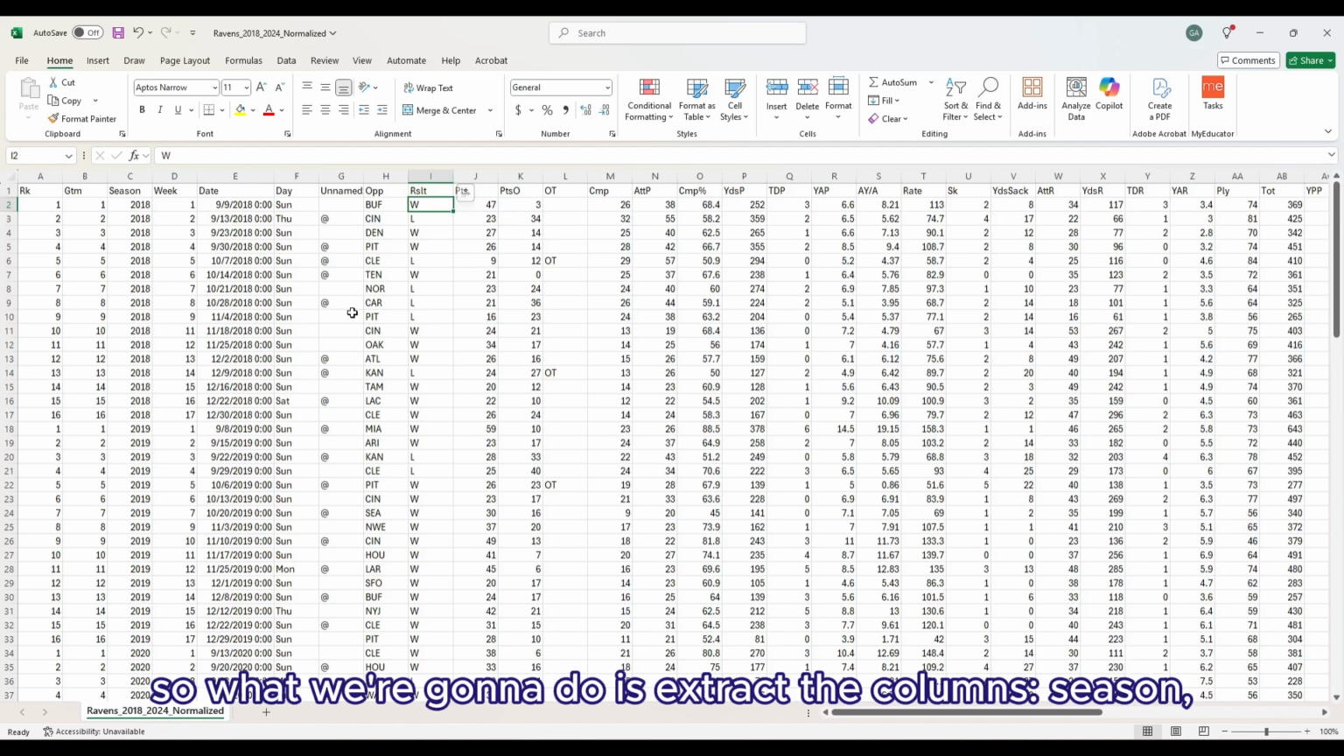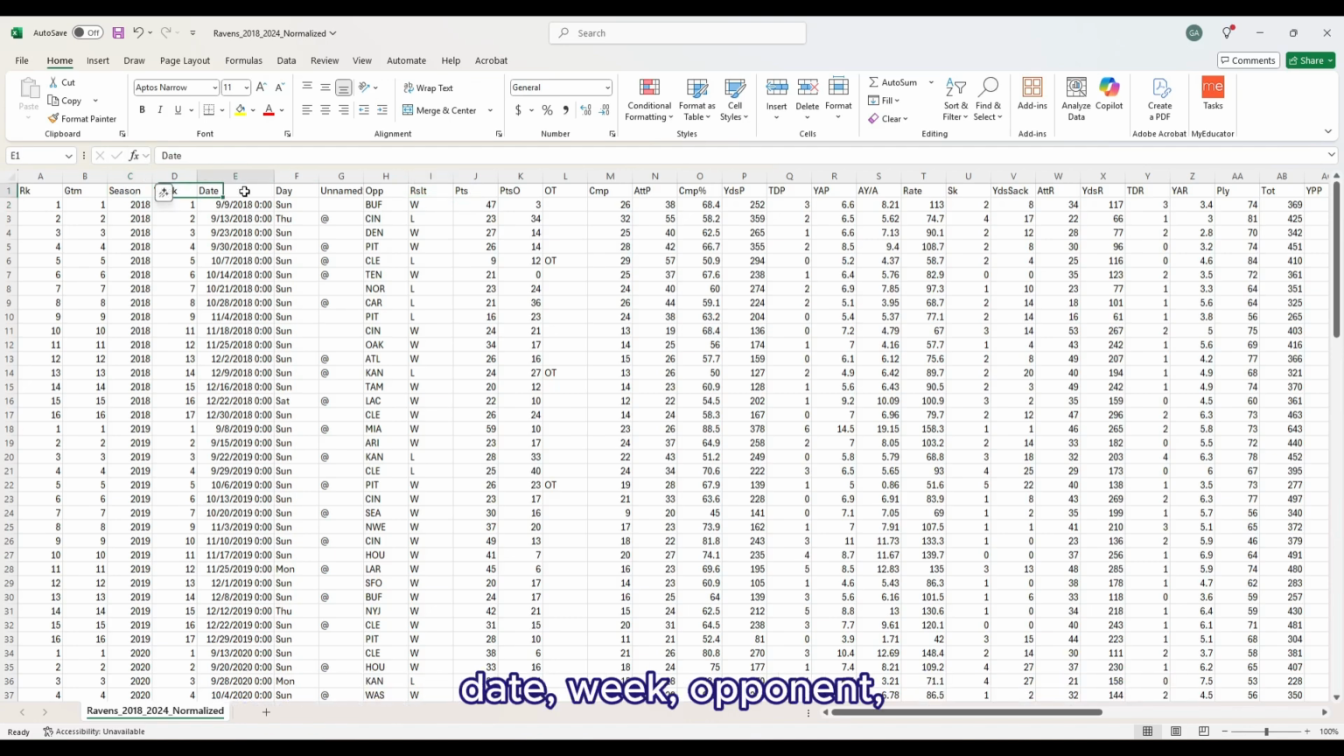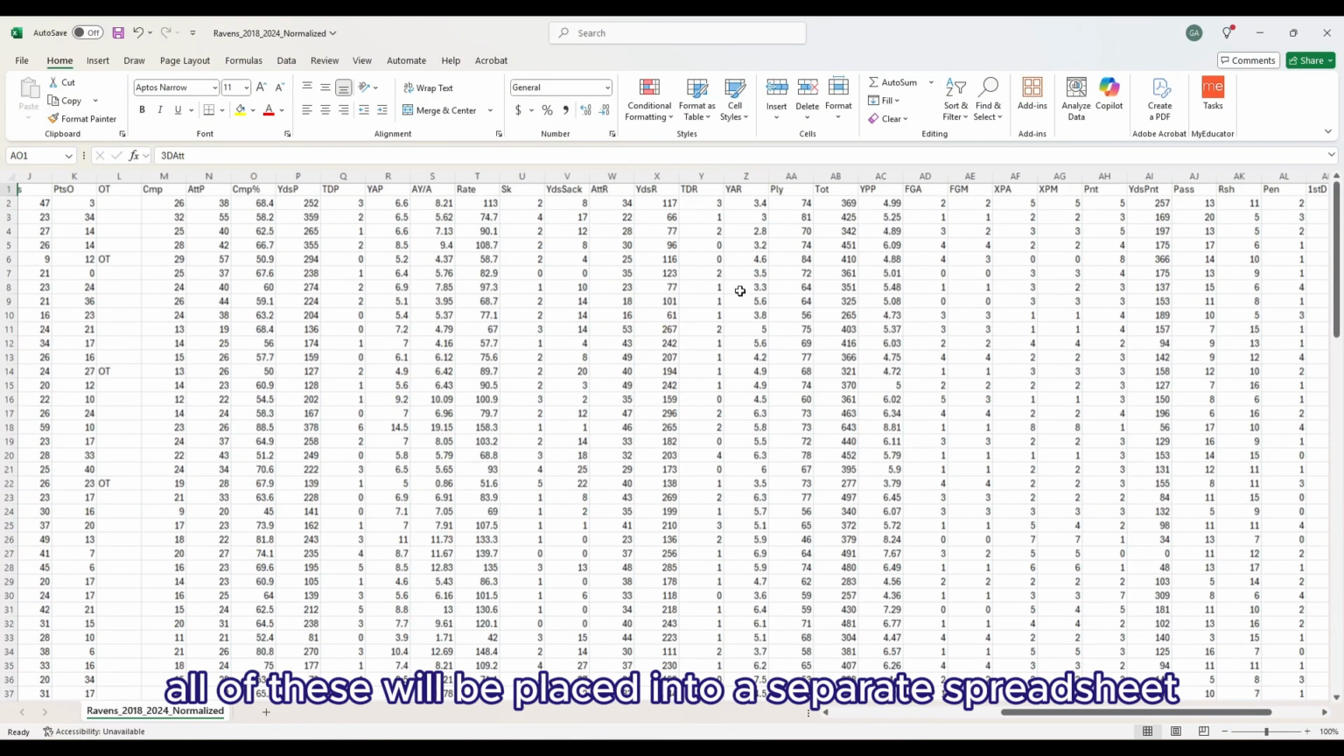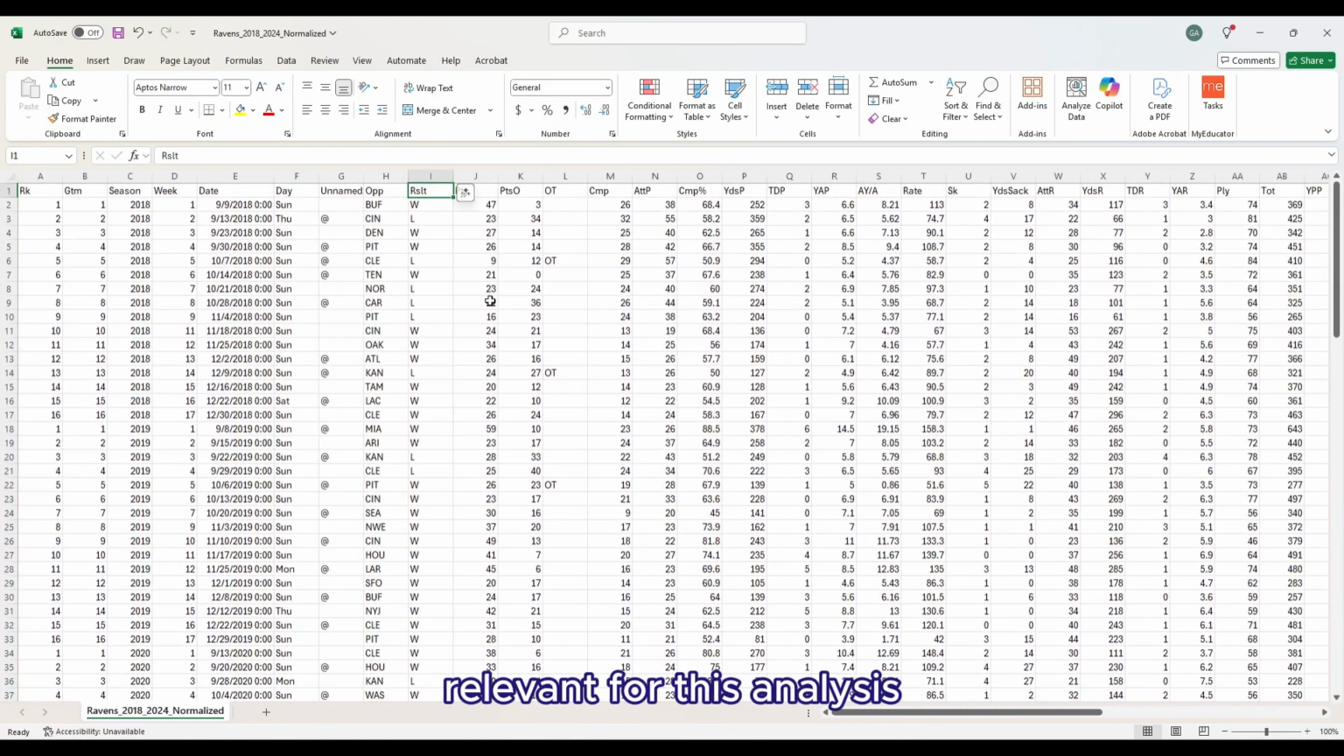So what we're going to do is extract the columns: season, date, week, opponent, total yards, third down made, third down attempted, and result. All of these will be placed into a separate spreadsheet so we can focus on the features relevant for this analysis.